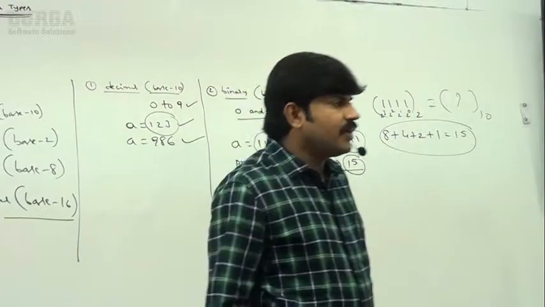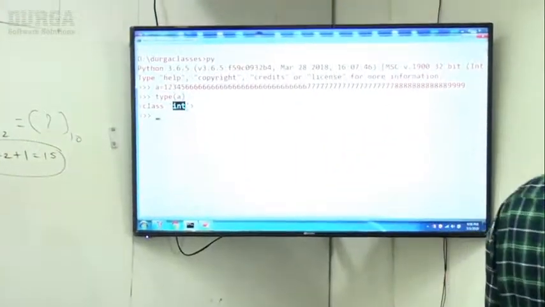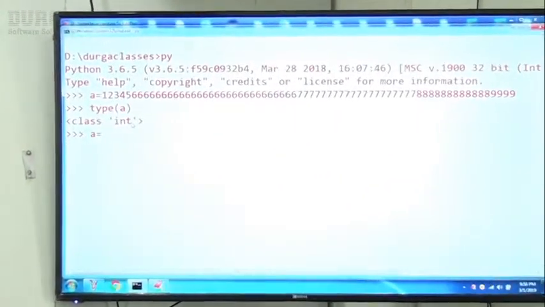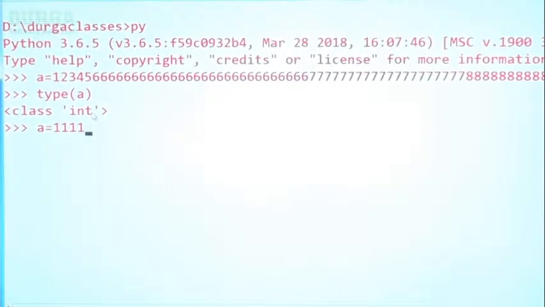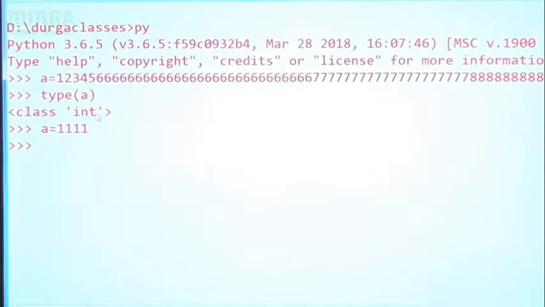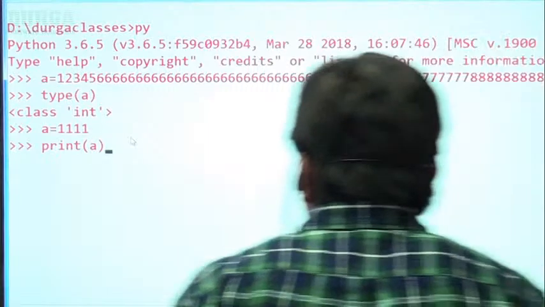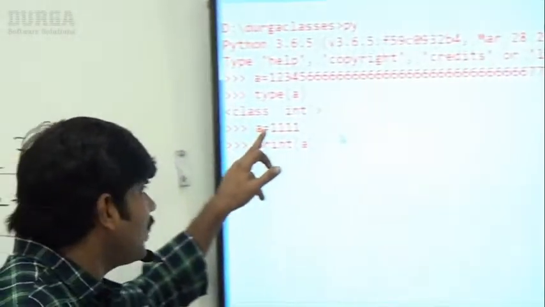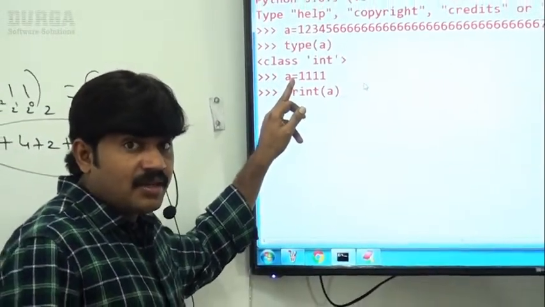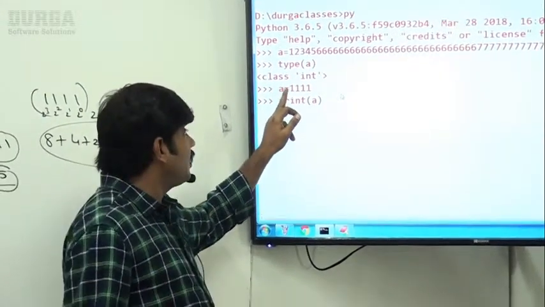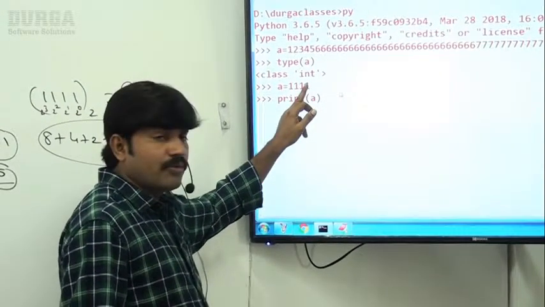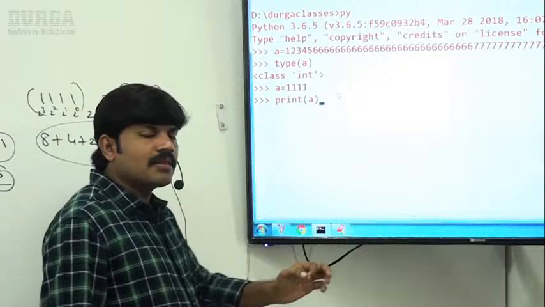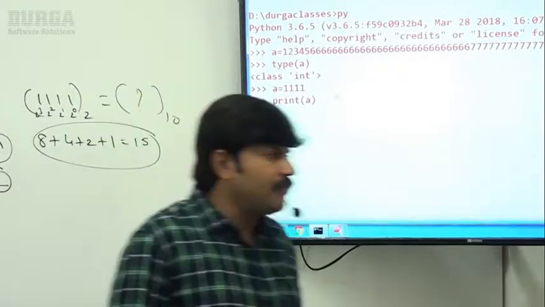Now let me try it. I take a is equal to 1111 and print a. Is it treated as decimal or binary? It is decimal, meaning base 10 only. The value is 1111. If you want, have a look once. What answer are we getting?